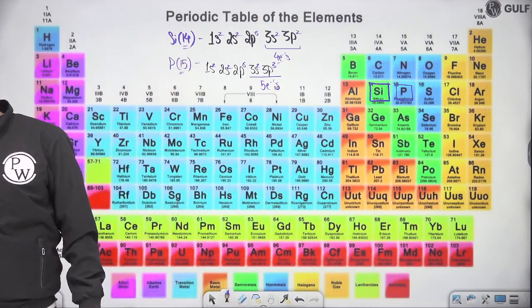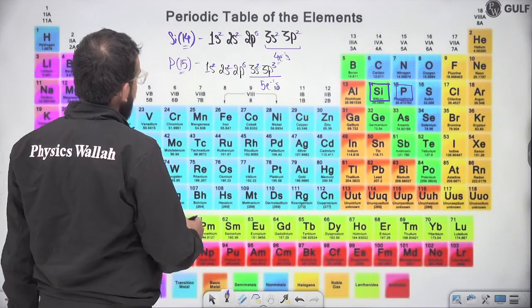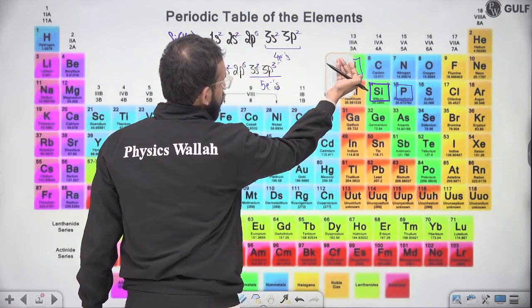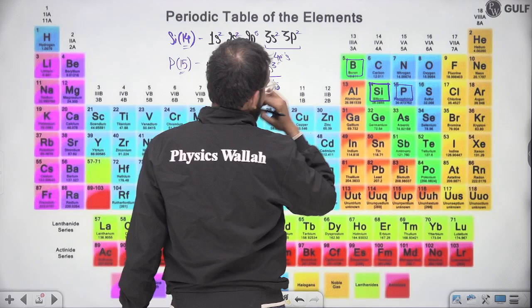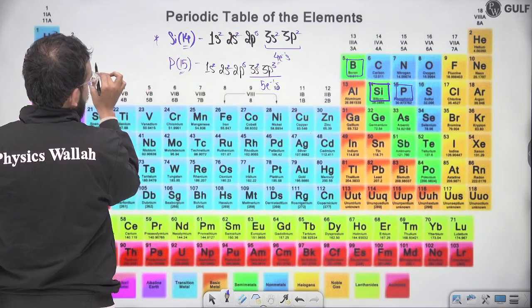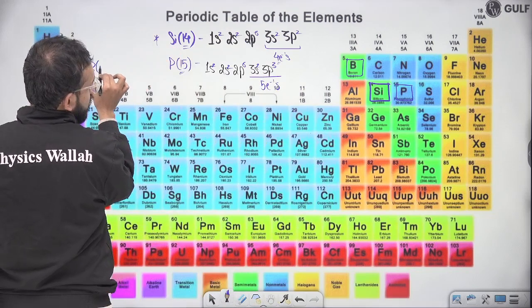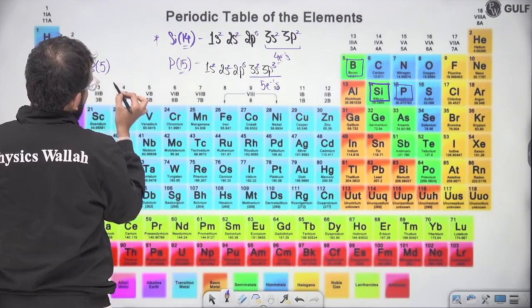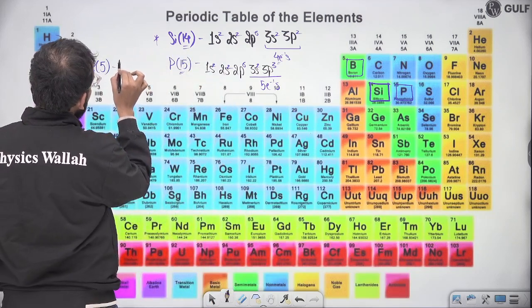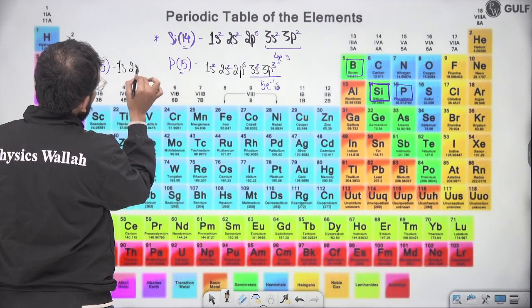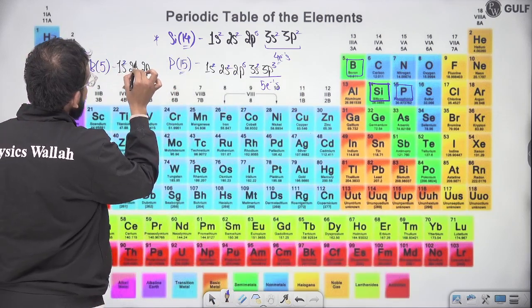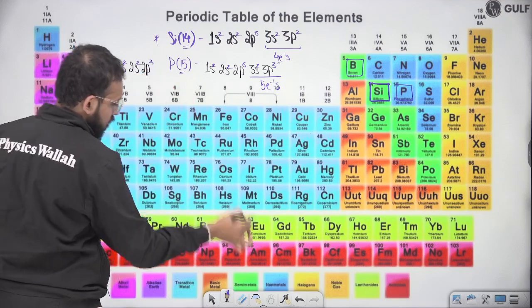Fine. Now, what if I ask you what will be the electronic configuration of this aluminium, or for now pick boron also. It's up to you. So boron having how much? 5, na? So what would be the electronic configuration? Electronic configuration would be 1s, 2s, 2p. Correct? This much would be enough. So 1s2, 2s2, 2p1.